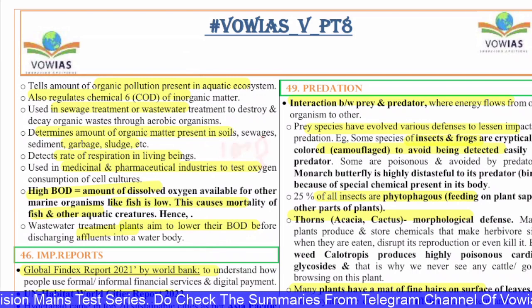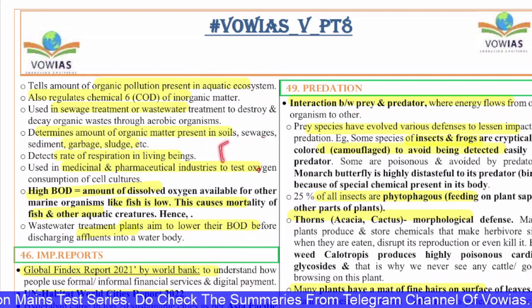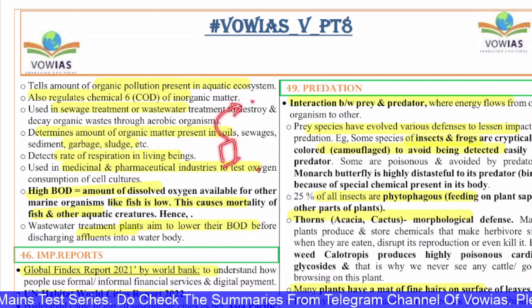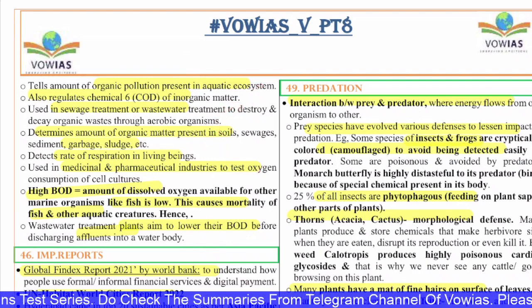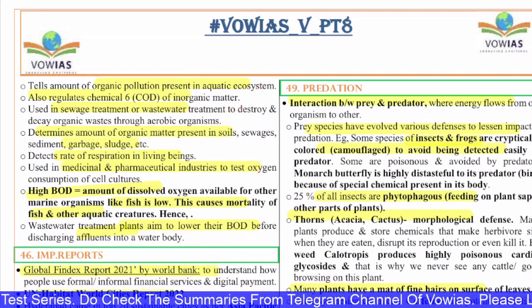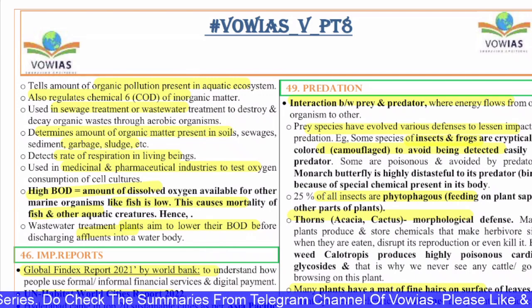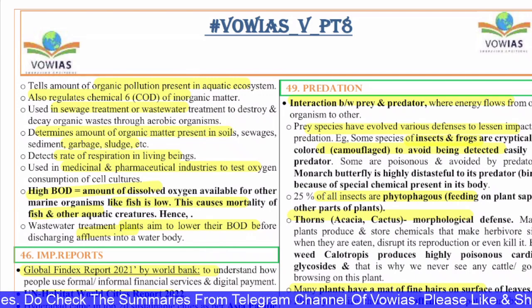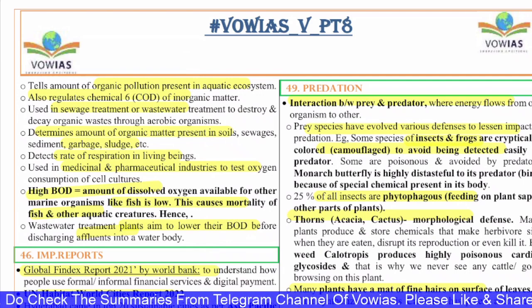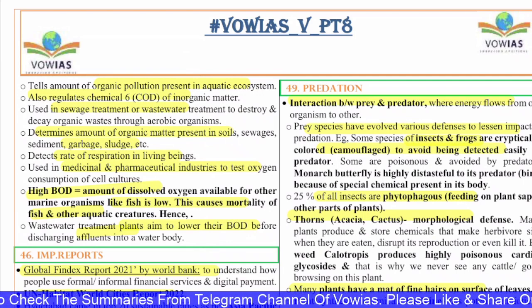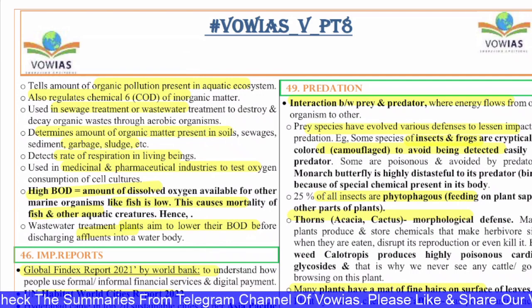That means the oxygen available for the fishes and other organisms is very less, and the fishes will die. So when you remove this waste, the bacteria present in the water will be low, so the oxygen used by the bacteria will also be low, right? When the bacteria are low and the wastes are low, then fishes will have sufficient oxygen. That is the whole concept.